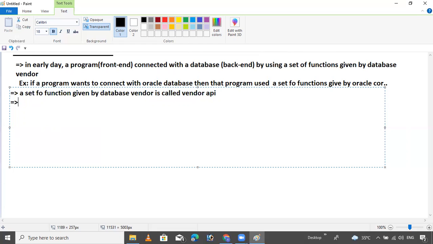If you want to connect your program to the MySQL database, then what should you do? You should change your code, your entire code. Then you can connect. So this is the problem.